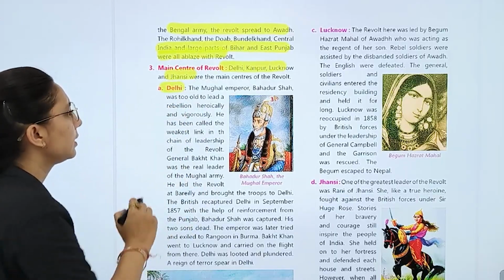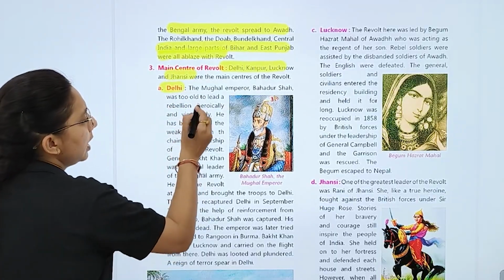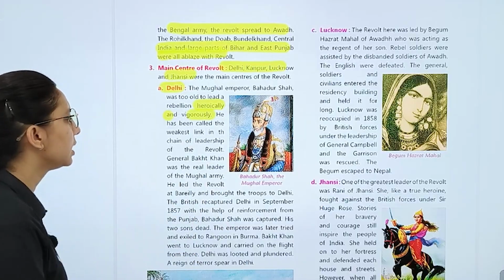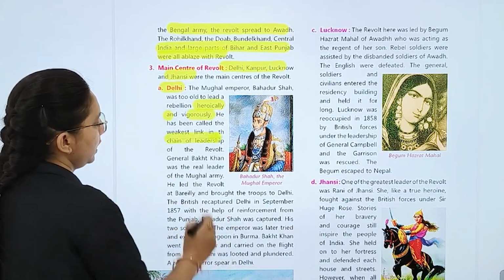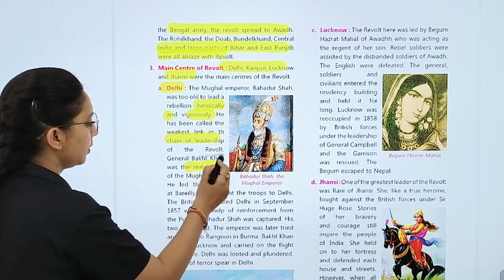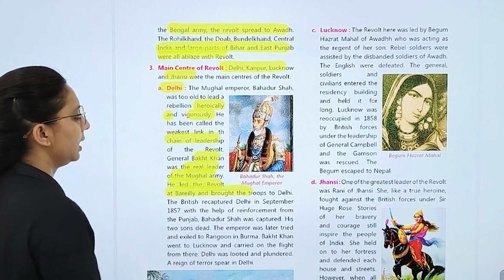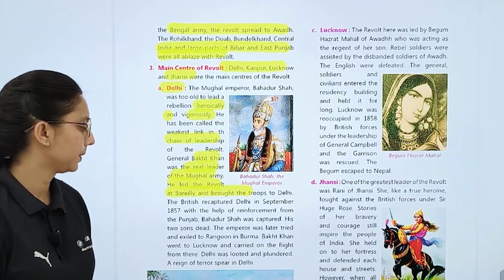सबसे पहले हम दिल्ली की बात करते हैं. बहादुर शाह यहाँ के मुगल Emperor थे. They heroically and vigorously rebelled for it. And the weakest link जो इनका था वो था आपका chain of leadership. जो बख्त खान थे, जो रियल लीडर थे मुगल आर्मी के, he led the revolt at Bareilly and brought the troops to Delhi. और वो ट्रूप्स को कहाँ लेके आ गए? दिल्ली लेके आ गए, right?